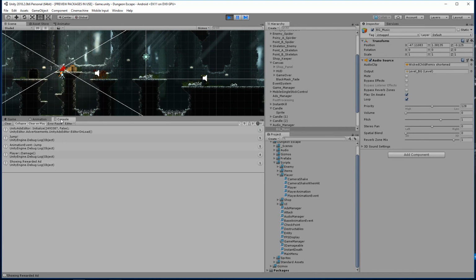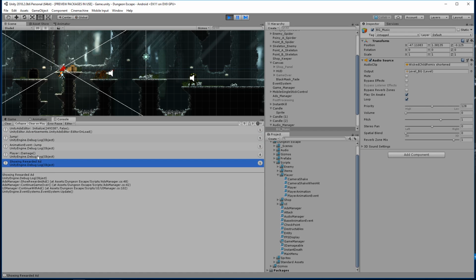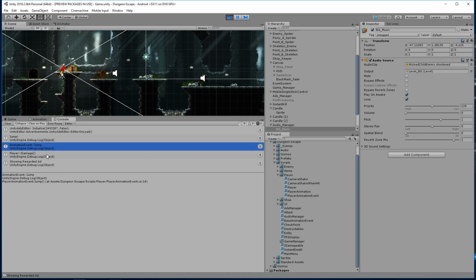Goes off fine. So that code actually never got called. That Debug.Log never got called.